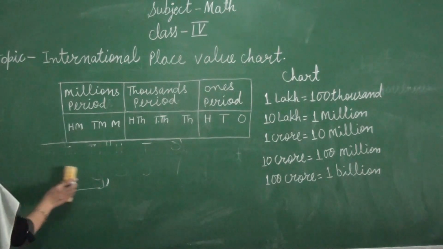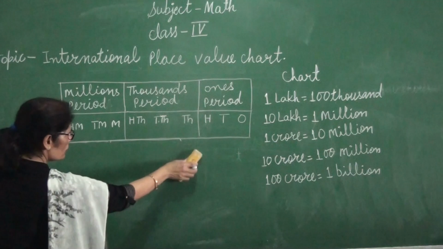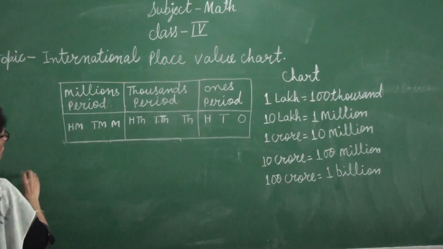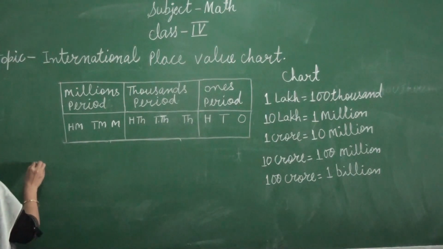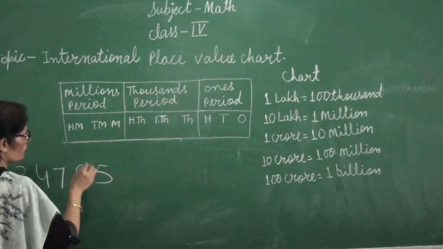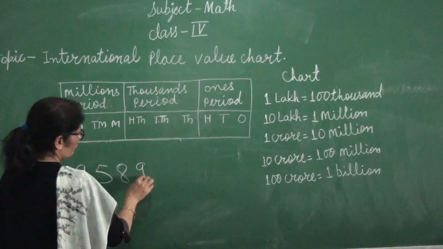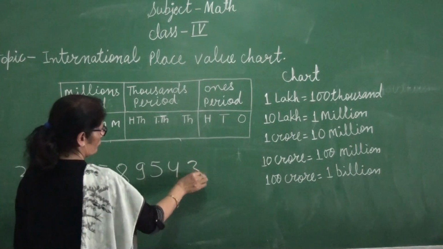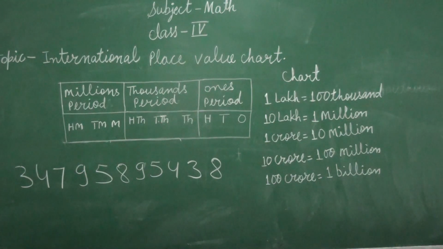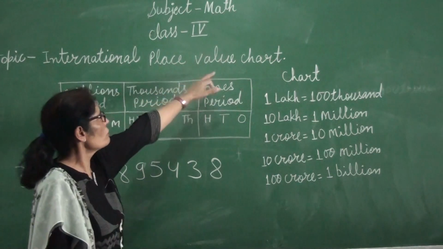Another example we are taking so that you can read the number according to this international place value chart.